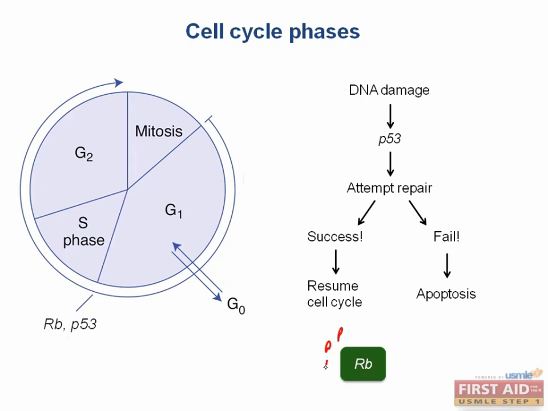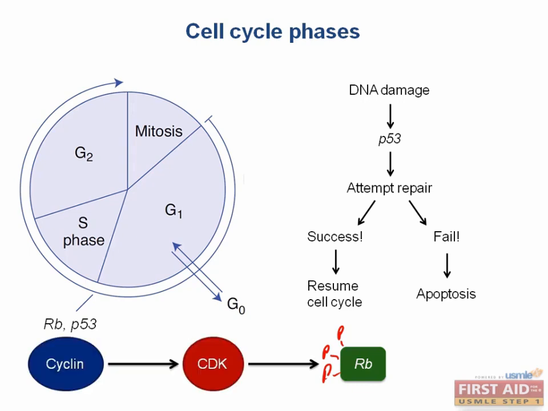Retinoblastoma, or RB, also prevents the transition from G1 to S phase, but works a bit differently. Basically, RB has a few sites that can be phosphorylated, but after mitosis ends, RB loses most of its phosphate groups. In this hypophosphorylated state, it is active and it's suppressing the G1 to S phase transition. Only when it's inactivated by adding more phosphate groups will it allow the cell cycle to continue. And guess what type of protein adds phosphate groups to RB to allow the cell cycle to continue? That's our friend the cyclin-dependent kinase.